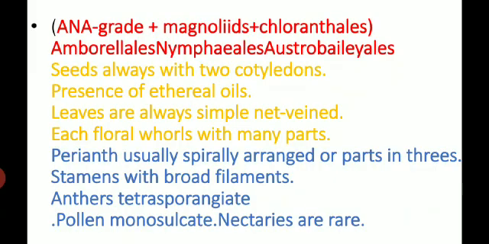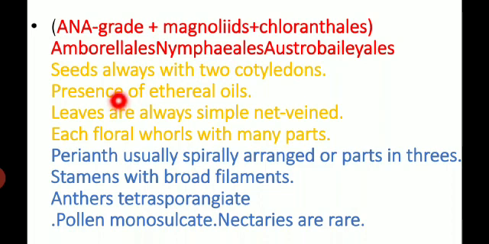Then the ANA grade in early angiosperms: amborellales, nymphaeales and austrobaileyales. Then they include the magnoliids and chloranthales. Now see the characters of early angiosperms.